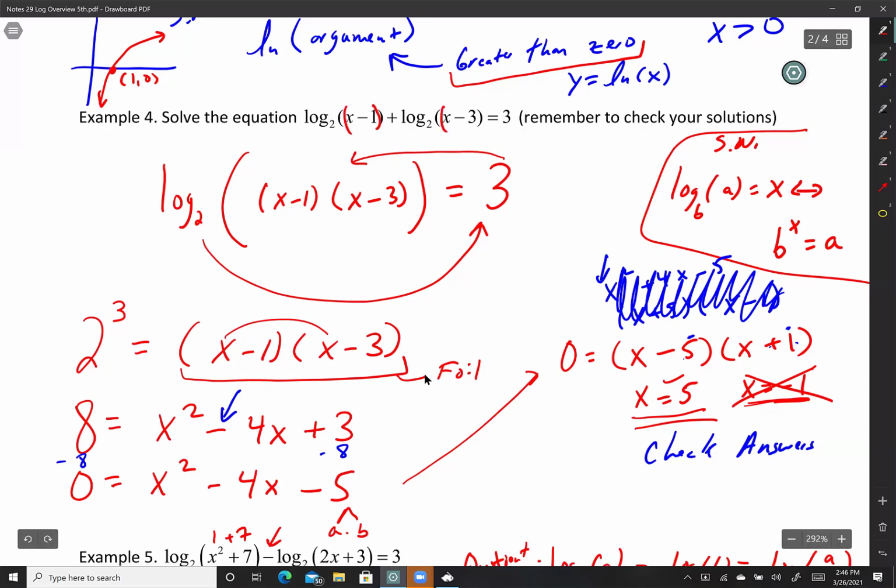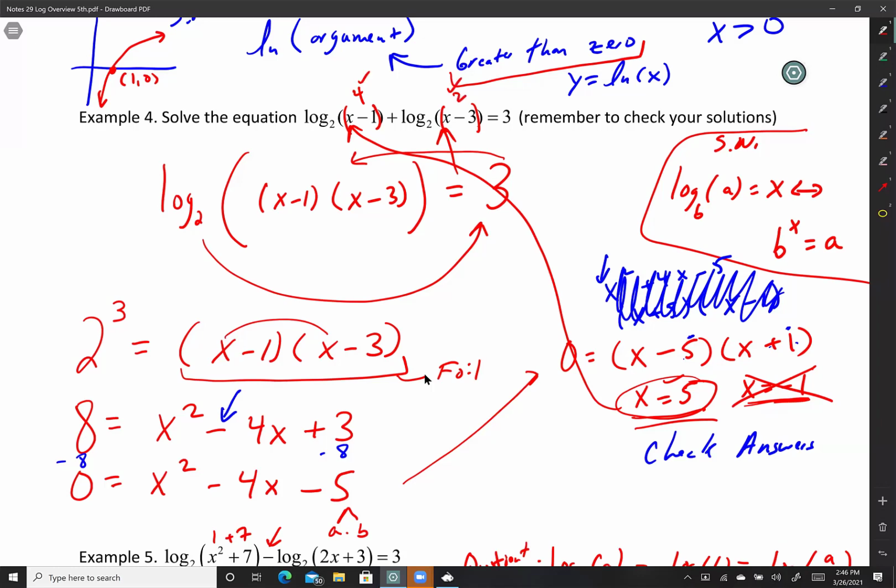I know it would work, by the way, if I plug in a 5 and you'll get 3, but we'll check it right now. So if I plug in a 5 in here, all I'm doing is, do I get a positive expression or a positive number? 5 minus 1 is 4. 5 minus 3 is 2. And yes, all I did was check that I get positive numbers, and I do. But another way you can check it, if you don't like that, because maybe you want to see if it equals 3.